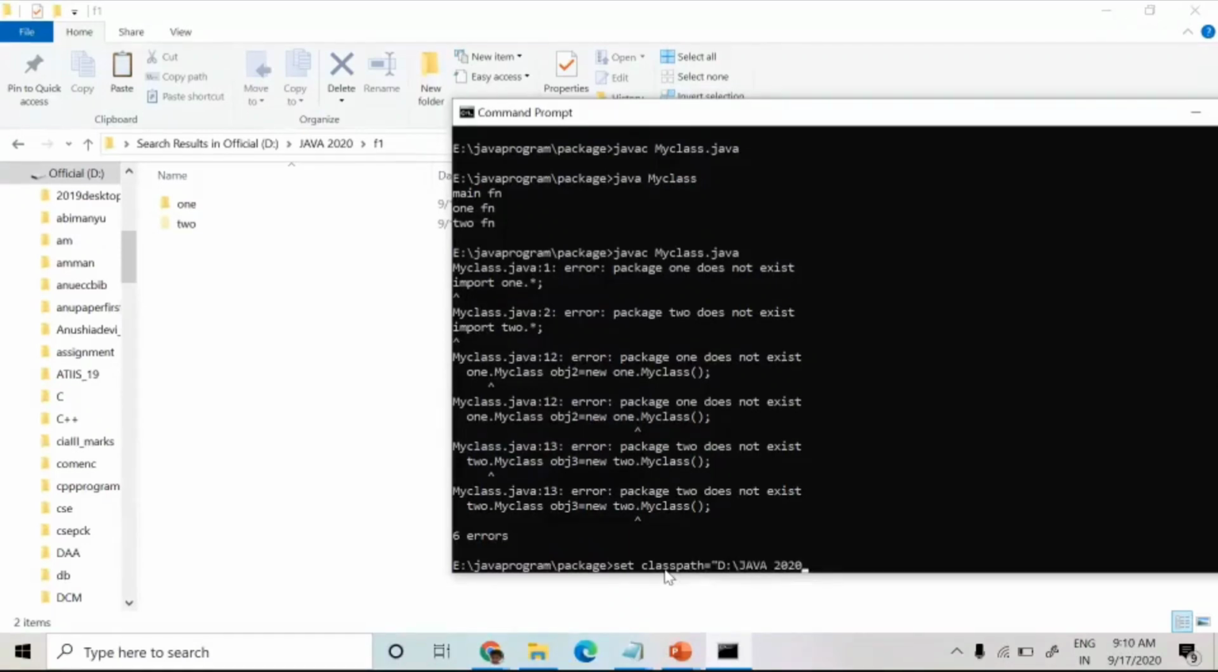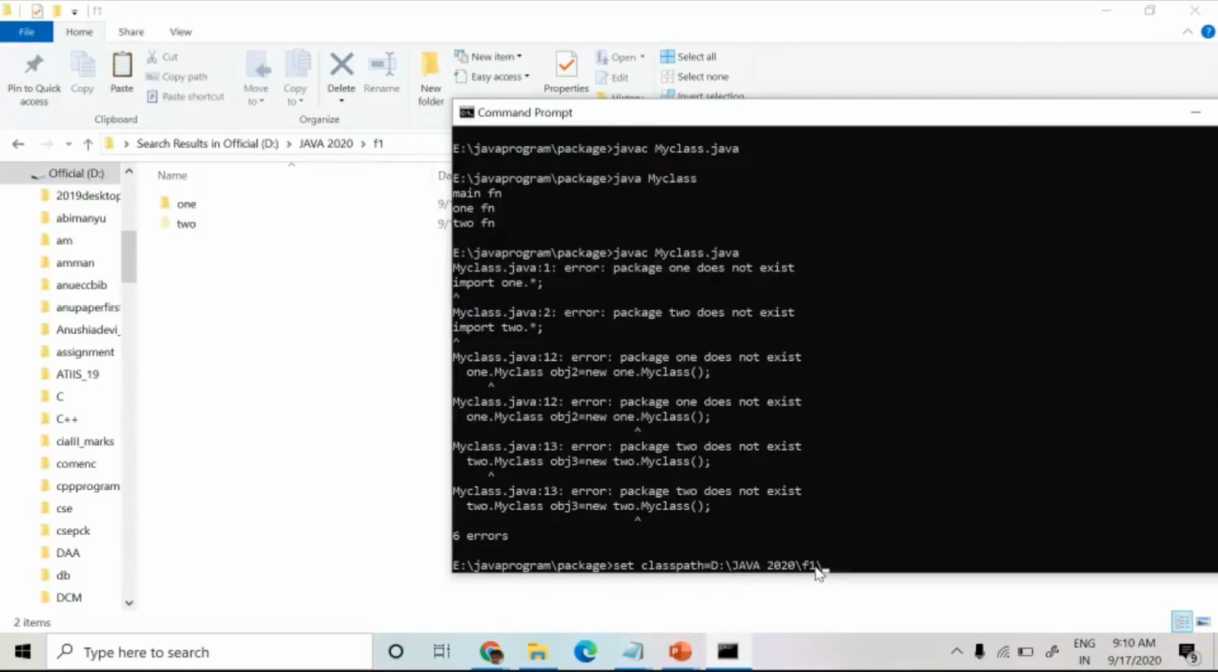D:/Java 2020, and then folder name F1. Okay, folder name F1. So now, after that you have to put one slash. If I am setting the classpath like that, it will search my class dot class file. It will search package 1 and 2 within this folder F1.